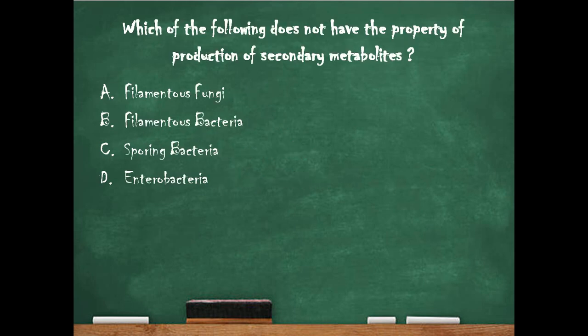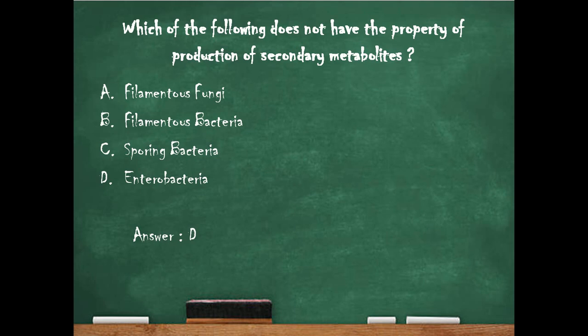Which of the following does not have the property of production of secondary metabolites? Option A, filamentous fungi. Option B, filamentous bacteria. Option C, sporing bacteria. And option D, enterobacteria. And the right answer is, keep guessing, option D, enterobacteria.